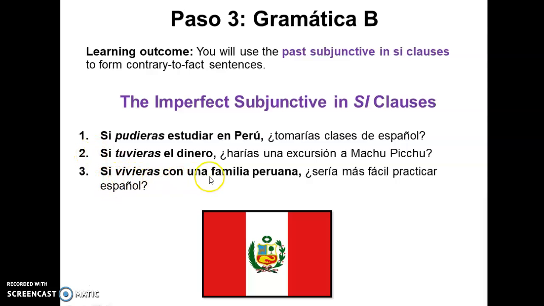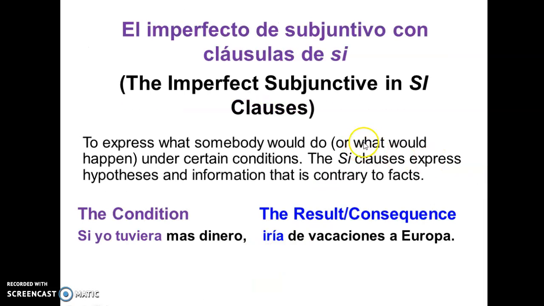Si vivieras con una familia peruana, ¿sería más fácil practicar español? If you were to live with a Peruvian family, would it be easier to practice Spanish? And so this if, this is what we're going to be discussing today. Si clauses, if. Right here, and we use the imperfect subjunctive, and the other clause is formed by the conditional. Tomarías, harías, sería. Okay, so let's get started.